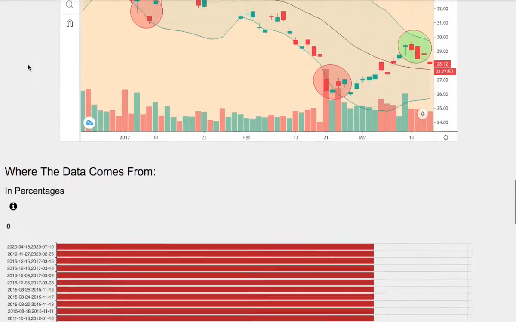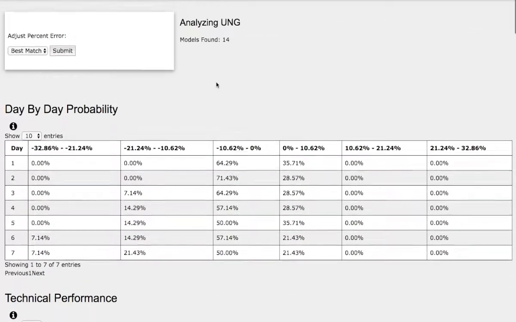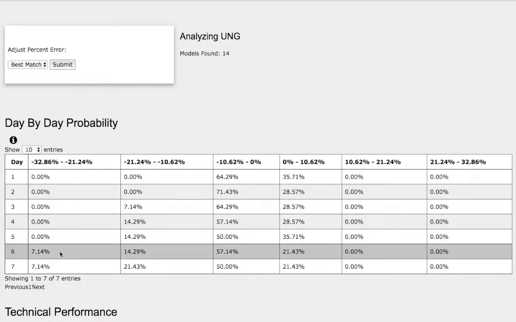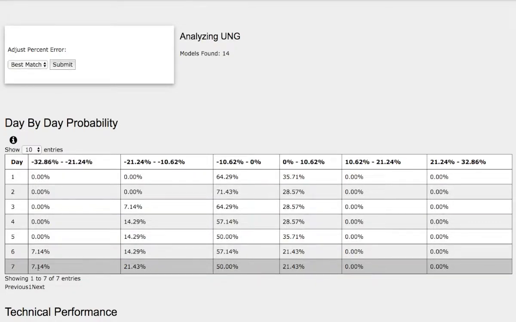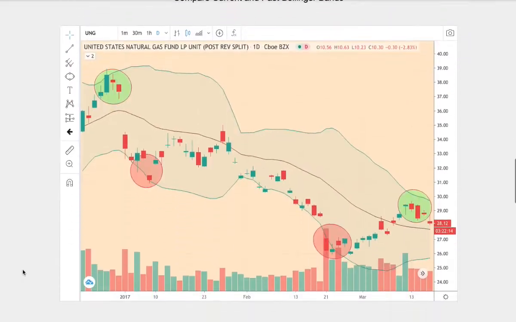So now let's examine the day-by-day probability model. The forecasts are available in the link below, so do check it out. As we progress to the 7th day, we have a 21% chance for natural gas to climb higher between 0 to 10%. On the other hand, we have a 50% chance for natural gas to fall between 0 to negative 10%. And in the extreme case, we have a 21% chance for natural gas to fall between negative 10% to negative 21%. And for the extreme case, we have a 7% chance for it to fall between negative 21 to negative 33%.